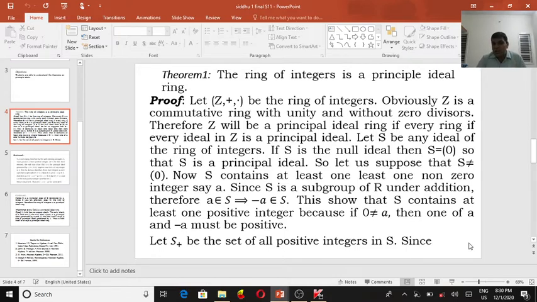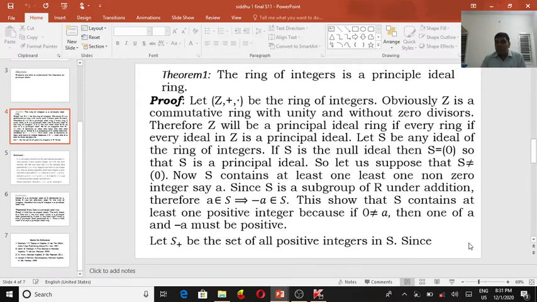Let S be any ideal of the ring of integers. If S is a null ideal, then S equals 0, and then S is a principal ideal. So let us suppose that S is not equal to 0. Now S contains at least one non-zero element, say A. Since S is a subgroup of R under addition, A belongs to S and minus A belongs to S. The case where 0 belongs to S is obvious, so you are avoiding it.